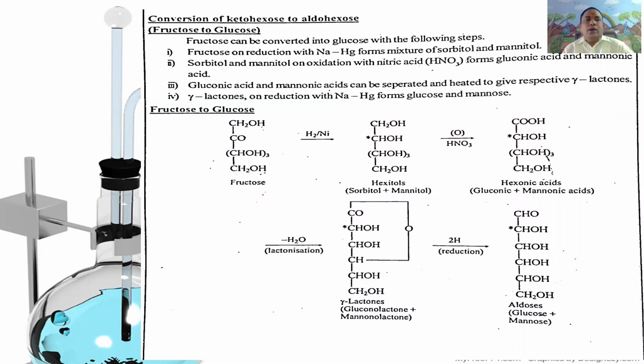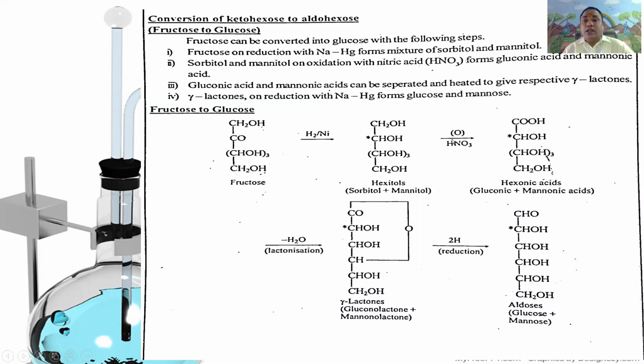It gives the epimeric mixture of sorbitol and mannitol, called hexitols: CH2OH, CHOH, CHOH three times, CH2OH. Here in the sorbitol, at the second carbon H is present on the left side, OH on the right side. In the mannitol, at the second carbon HO is present on the left side, H on the right side. Therefore, it is an epimeric mixture. Sorbitol and mannitol are called an epimeric mixture, which undergoes oxidation.